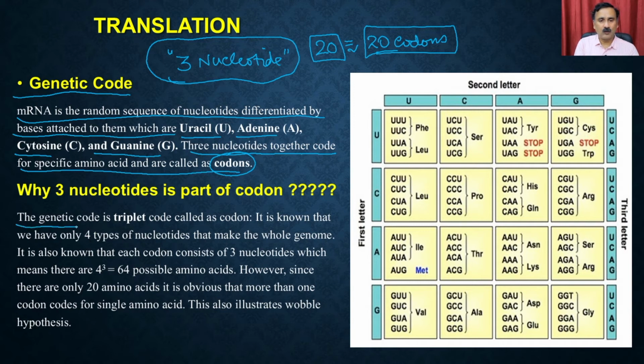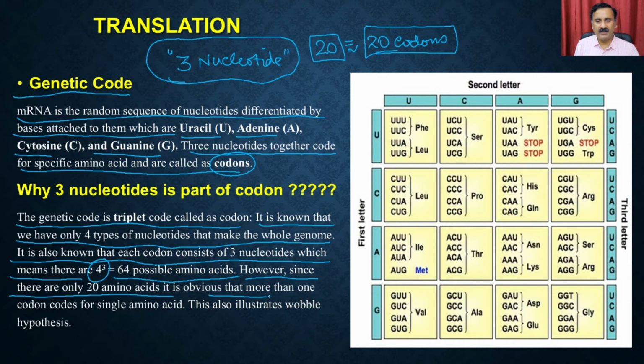The genetic code is a triplet code called a codon. It is known that we have only 4 different types of nucleotides that make up the whole genome. Each codon consists of 3 nucleotides, which means that 4 to the power 3 gives you 64 possible codons for the different types of amino acids. However, we have only 20 amino acids, so it is obvious that more than 1 codon codes for a single amino acid, and this is also illustrated by the Wobble hypothesis.